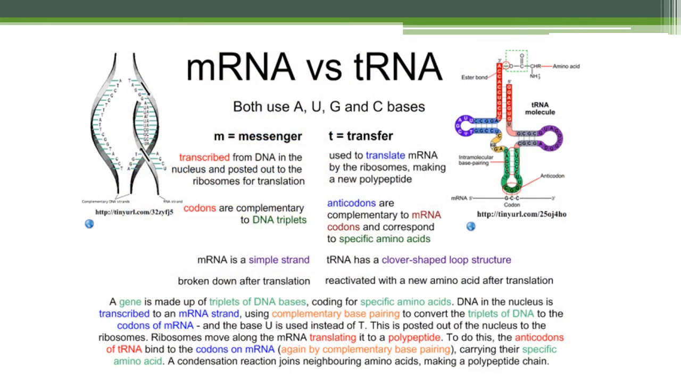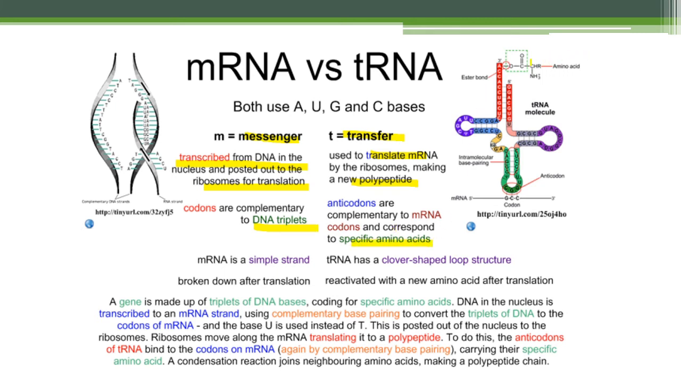So you should know the difference between mRNA and tRNA. Okay, mRNA is the messenger carrying the genetic information. The tRNA's role is transfer. The mRNA is transcribed from DNA and made for ribosomes. The tRNA translates the mRNA to make new polypeptides and proteins. It's a codon, complementary to DNA triplets. This is the anticodon to make specific amino acids.